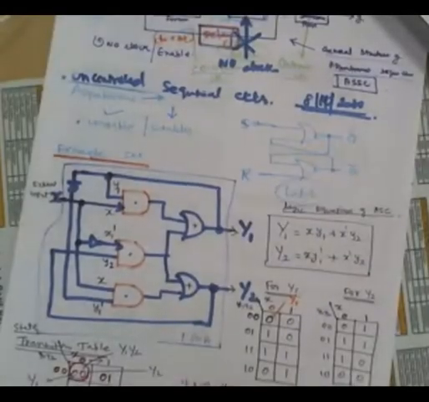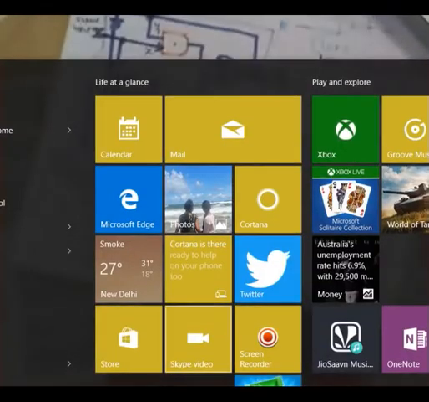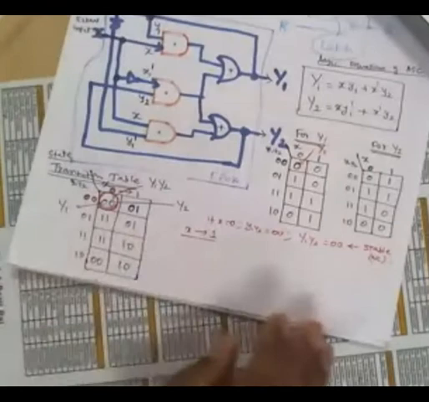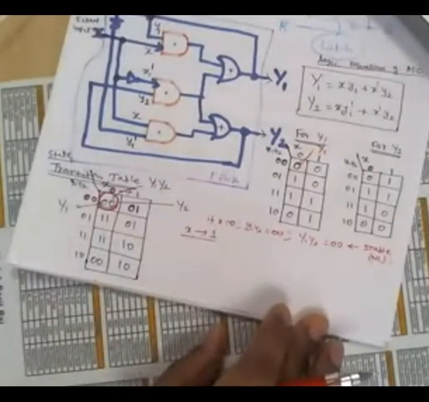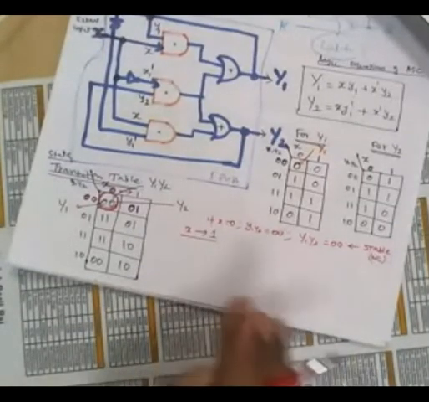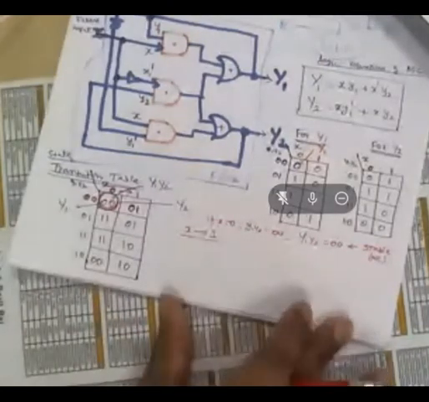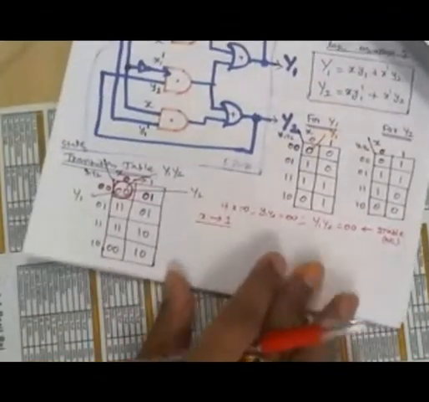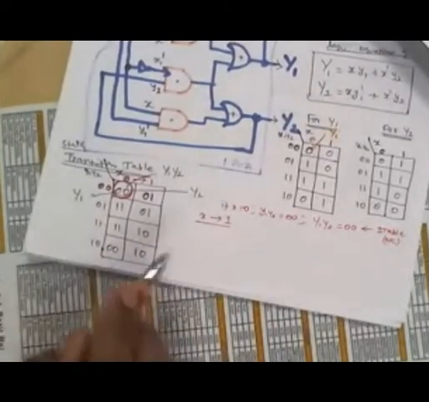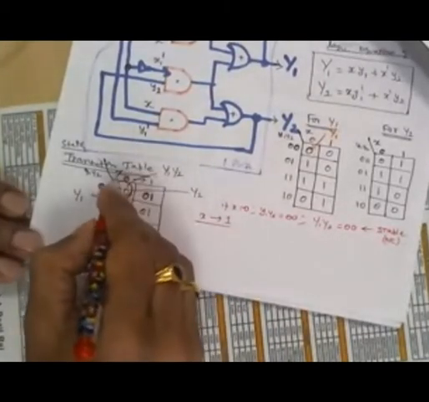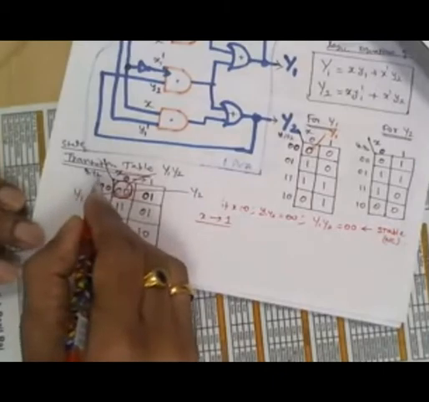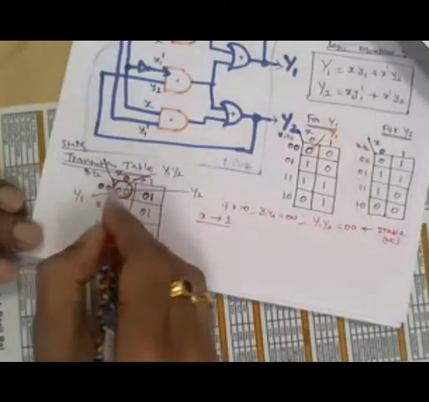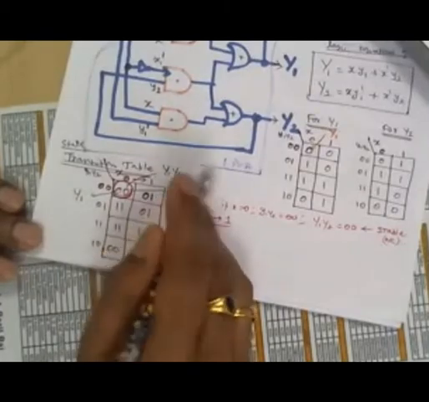Okay, so we have taken one simple application circuit. We analyzed that circuit in terms of its logical equations and then its transition table. So finally we got this transition table now. Look here, we should understand this transition table. X is the input, and the small y1, y2 are also inputs, and the capital Y1, Y2 will be the next state.